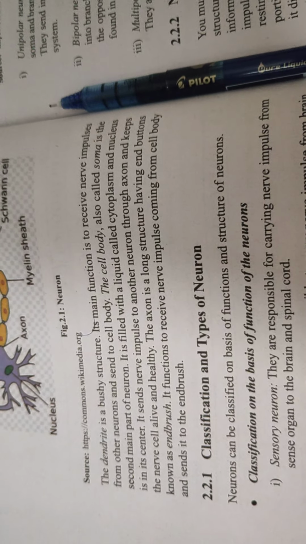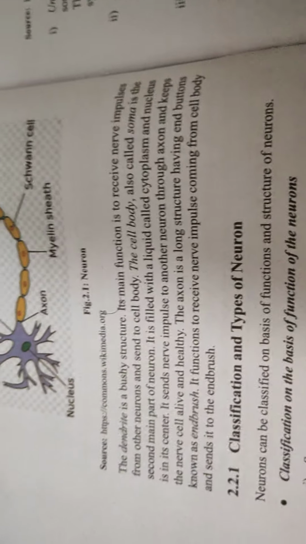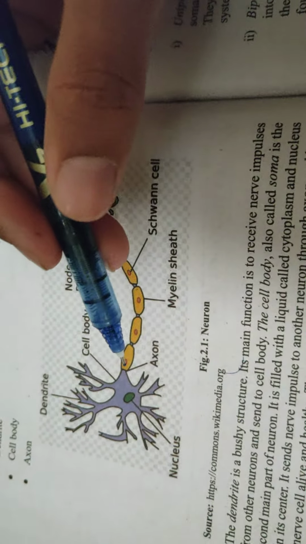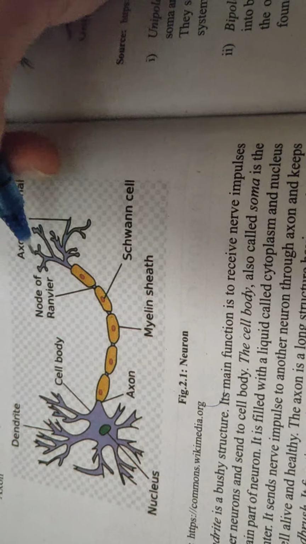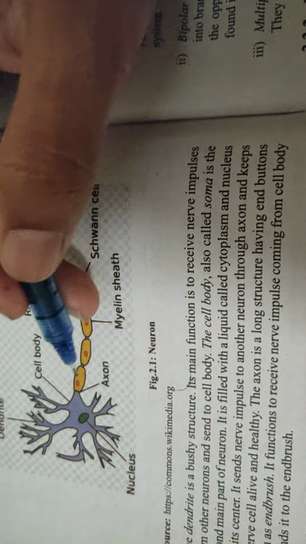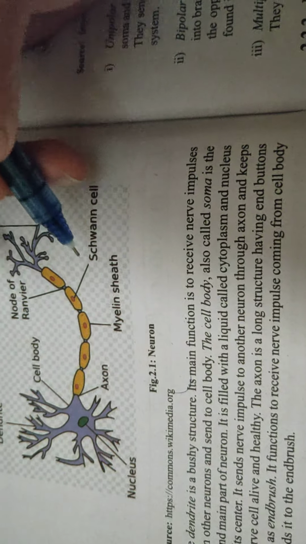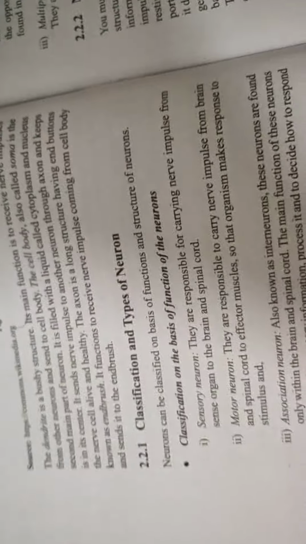Now this is again not very well defined. This book is poorly written, I think. Anyways, the nerve impulse is sent through this axon, through this structure, and finally to the end brush. This part is the end brush. Now they're saying that end brush is also a part of these buttons. These buttons are part of the axon, not of the end brush. This is the end brush, the axon terminal.